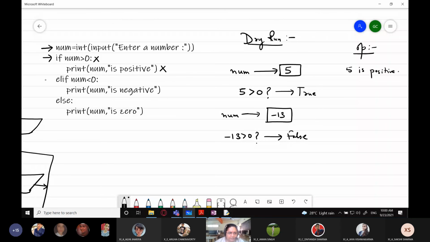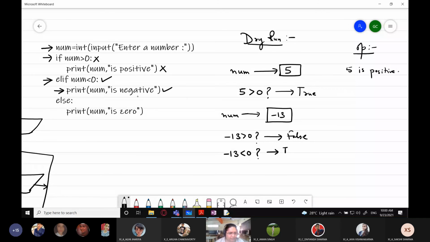Now we go to the next condition: if num is less than 0. We are checking whether the number is less than 0. Minus 13 less than 0, what will it evaluate to? This will be true. Because the condition is true, this statement will be executed. The arrow will always point to those statements which will be executed.